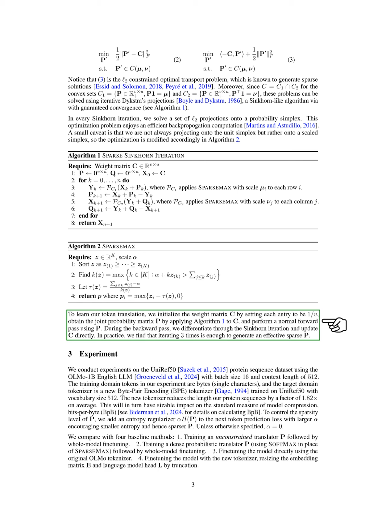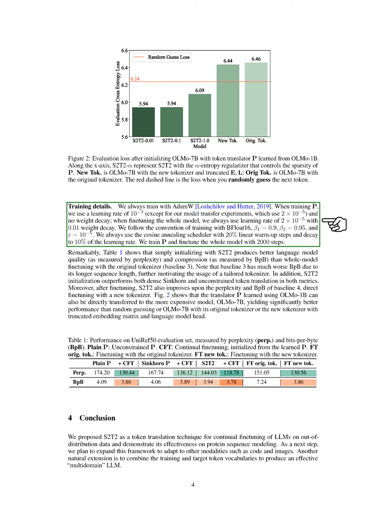To manage the sparsity of the joint probability matrix, we introduce an entropy regularizer to our loss function, where a larger regularization parameter encourages sparser solutions. We compare our approach against 4 baseline methods, ensuring we maintain consistent training practices using the AdamW optimizer. We set specific learning rates and weight decay values for different training phases.